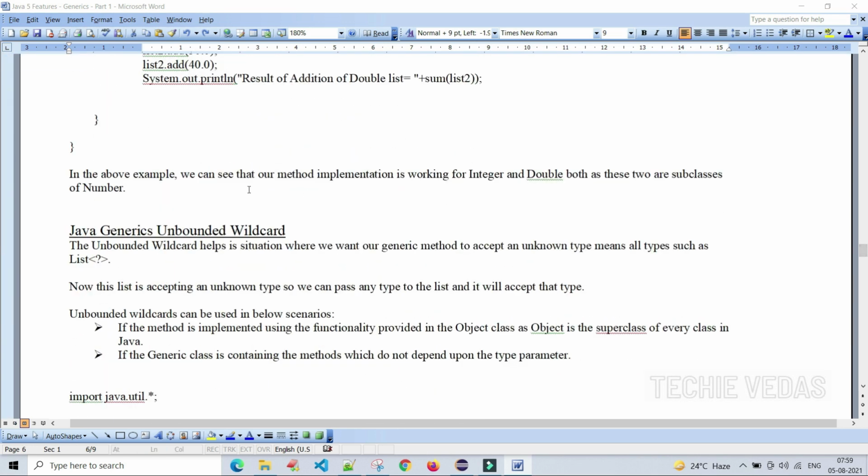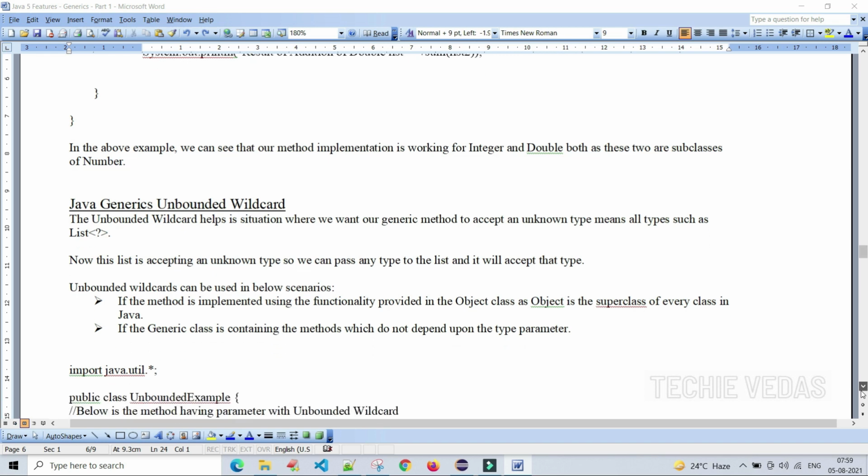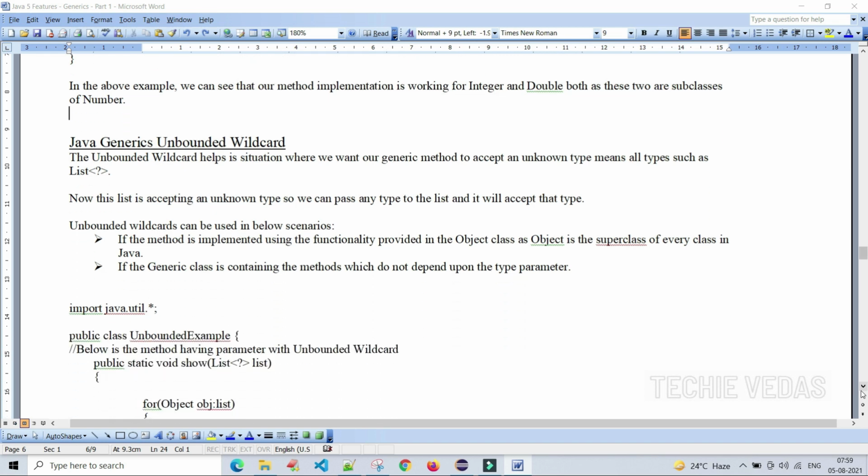In the above example, we can see that our method implementation is working for integer and double. Both of these are subclasses of Number. This is the upper bounded wildcard. So far we have discussed the upper bounded wildcard; now let's see the unbounded wildcard.